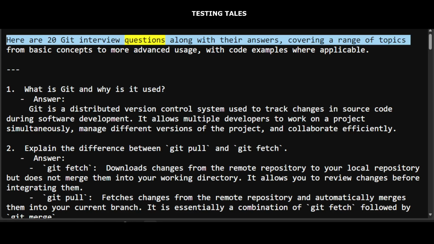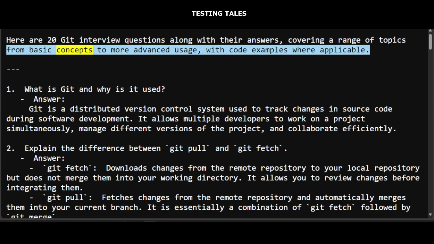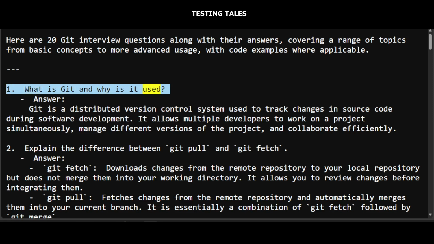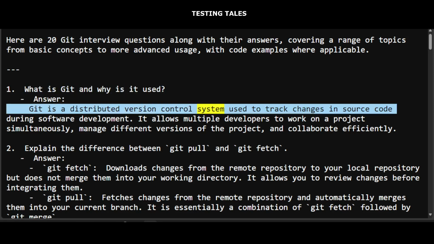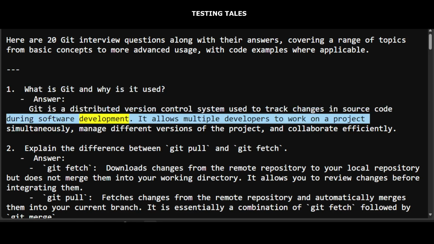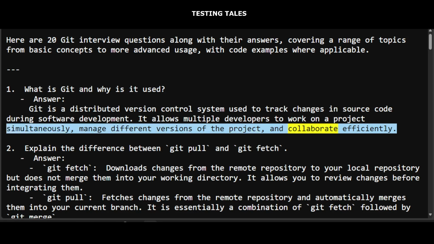Here are 20 Git interview questions along with their answers, covering a range of topics from basic concepts to more advanced usage, with code examples where applicable. 1. What is Git and why is it used? Answer: Git is a distributed version control system used to track changes in source code during software development. It allows multiple developers to work on a project simultaneously, manage different versions of the project, and collaborate efficiently.